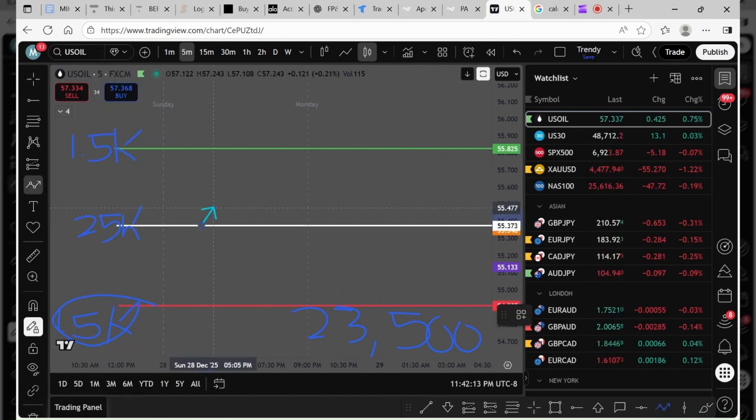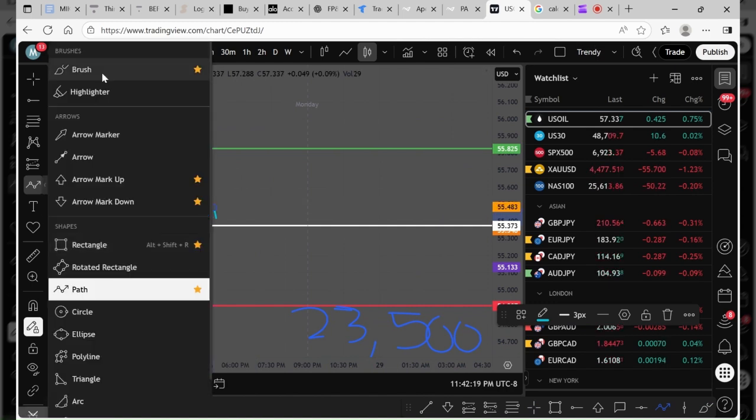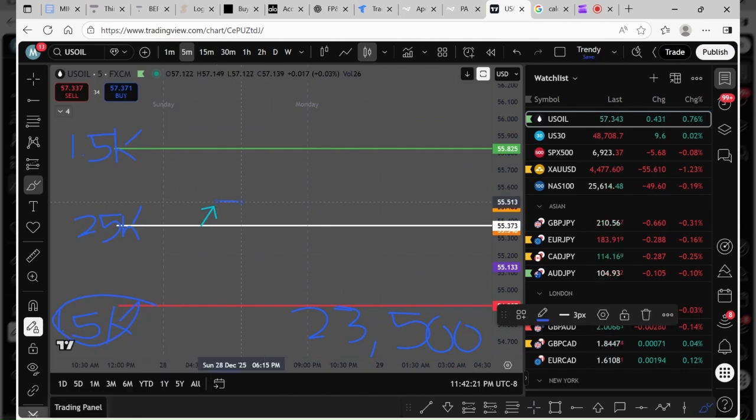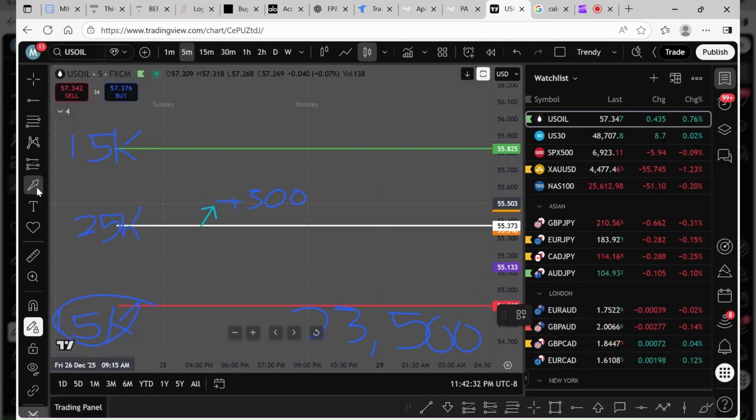So now your account is at 25.5, right? You're up plus 500, and your drawdown also increases by $500. That is the way trailing drawdown works.